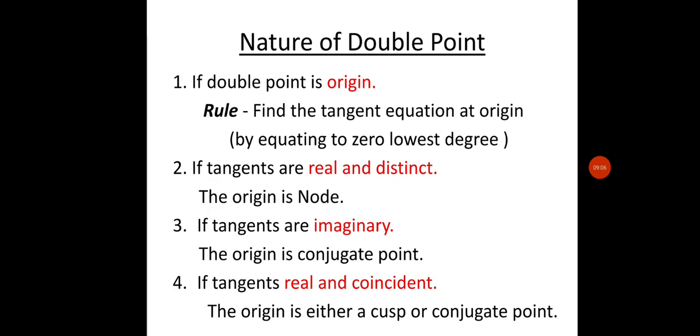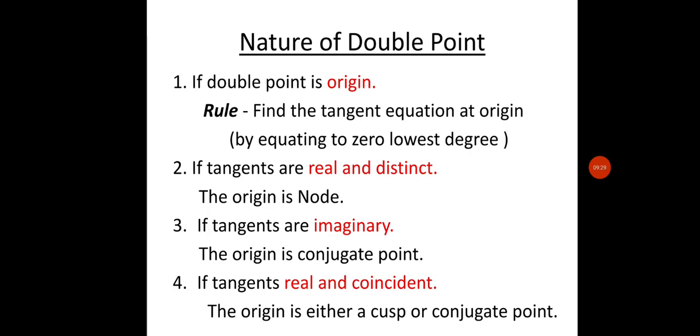Now, nature of a double point. The first case is if the double point is the origin, meaning x is 0 and y is also 0. Then the rule is we have to find the tangent equation at the origin. We find it by equating the lowest degree term to 0.